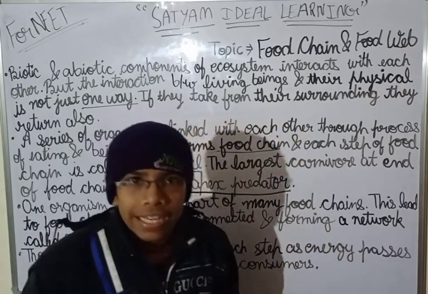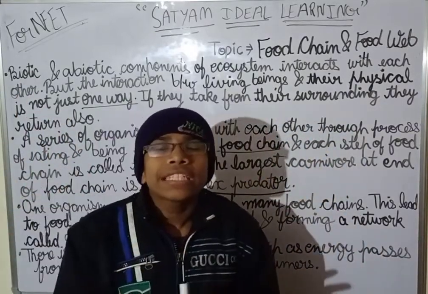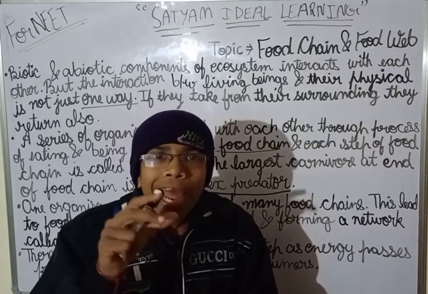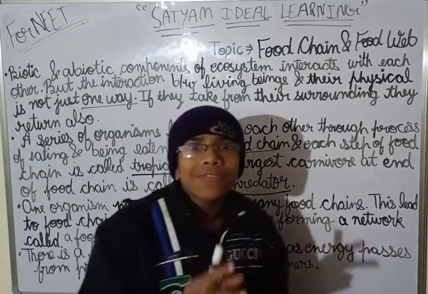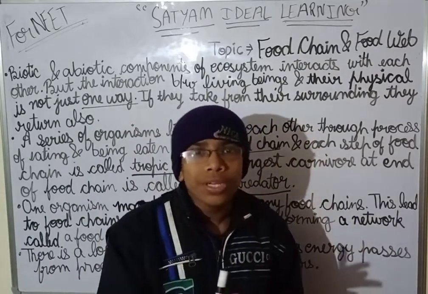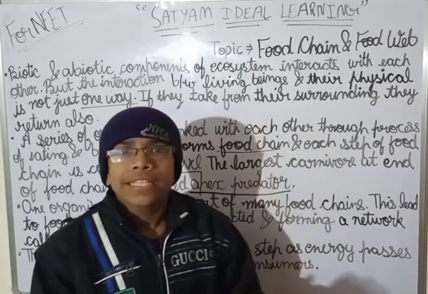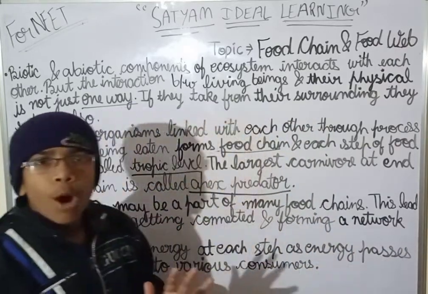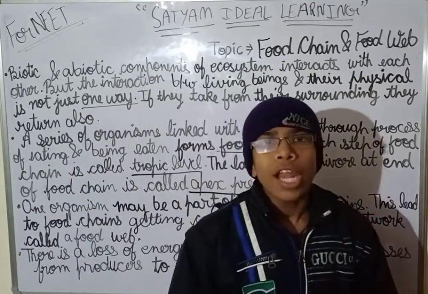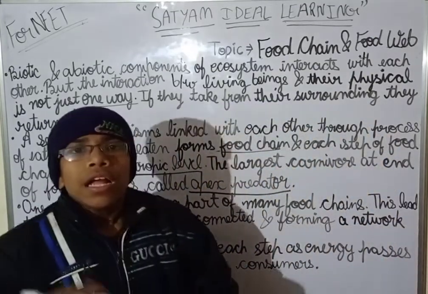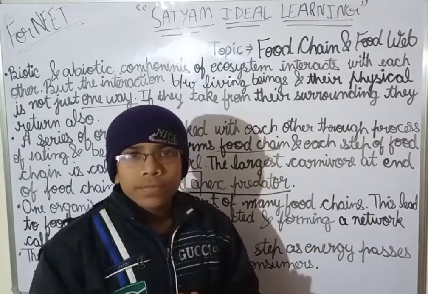Okay, the sun energy gets converted into the chemical energy of food, and a part of this chemical energy of food is used by the plants, and the rest of it is stored in the form of starch in the plants. Okay, now what will be happening?